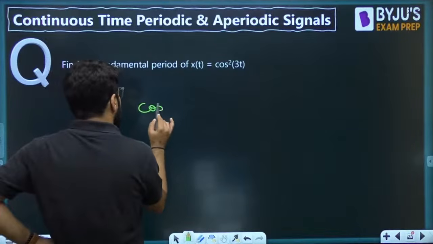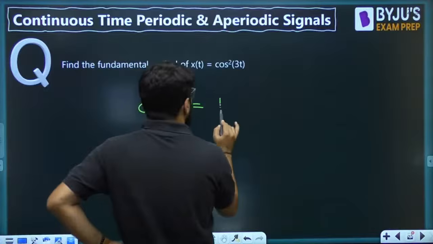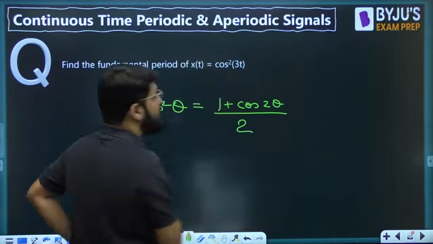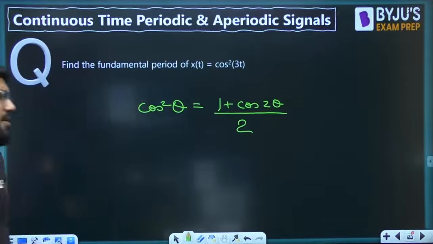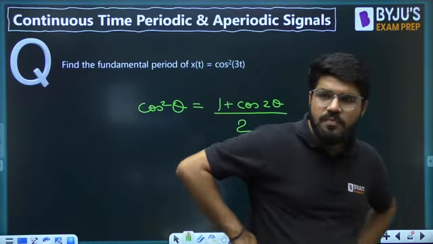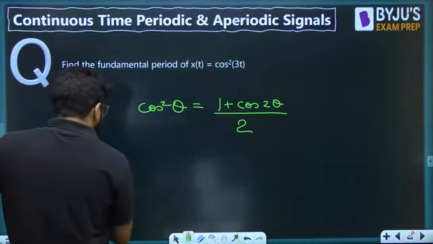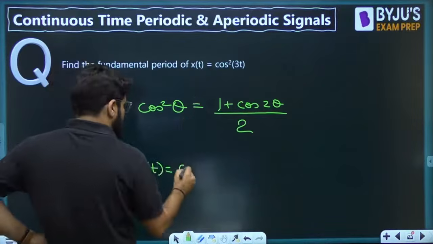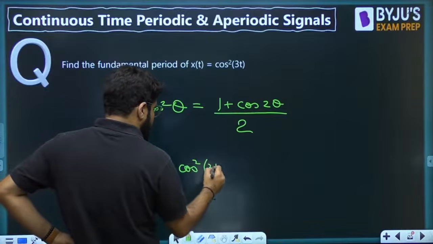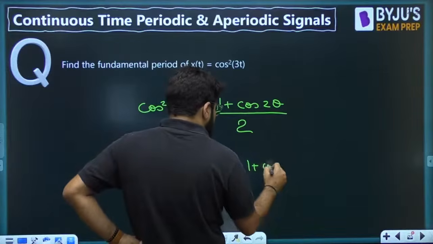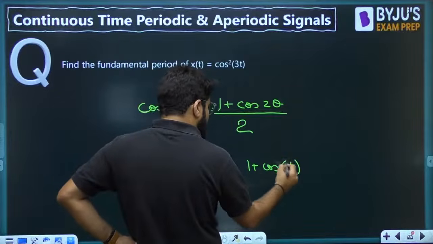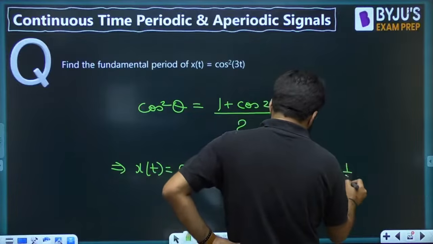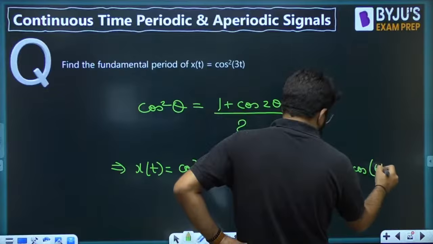Eventually, guys, what is cos square theta? Cos square theta can be written as 1 plus cos 2 theta divided by 2. We can write this trigonometric identity. So that means what will be the x(t)? So x(t) is equal to cos square 3t, and that is 1 plus cos 2 theta, so cos of 6t divided by 2, or this can be 1 by 2 plus 1 by 2 cos 6t.